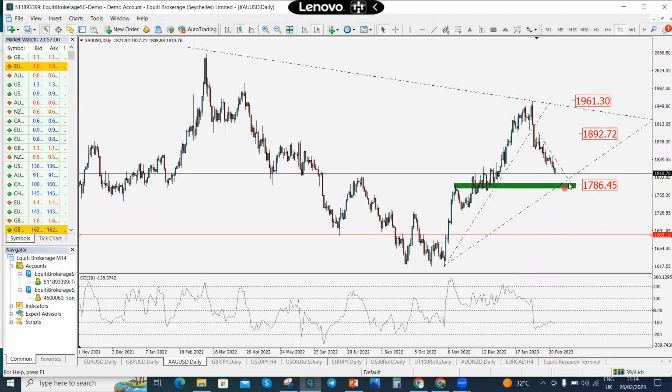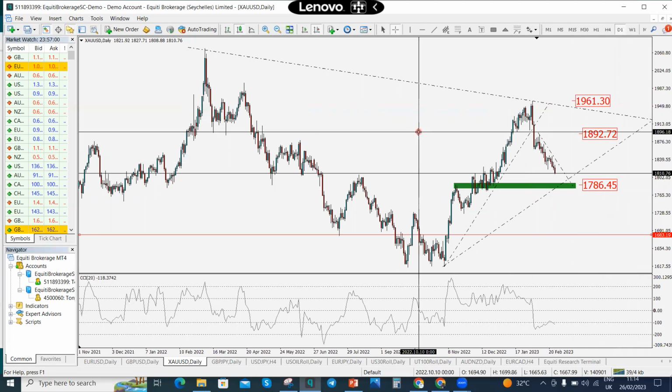Gold is going to test around 1786.45, and well above that level we can see a little push back up, and of course there might be some form of resistance around this level, which is 1863.72. And then if it breaks out from this counter trend line, this second counter trend line drawn here, then we would most likely see gold fall back to around 1683 and well below that level, 1616 or 1615 thereabout.